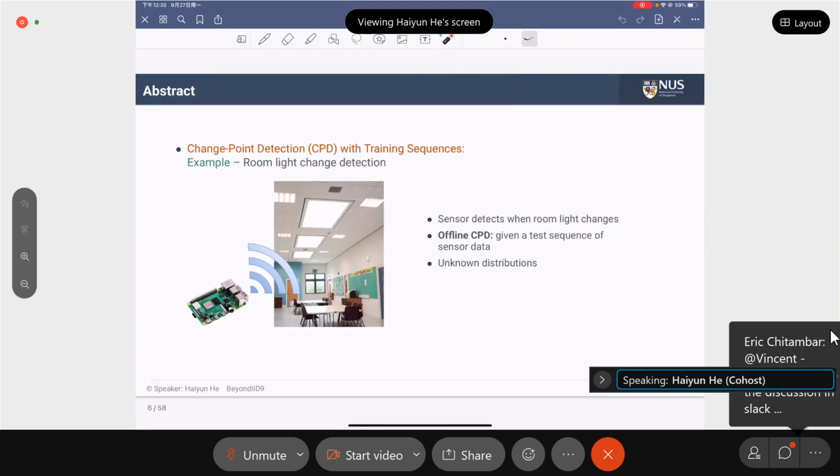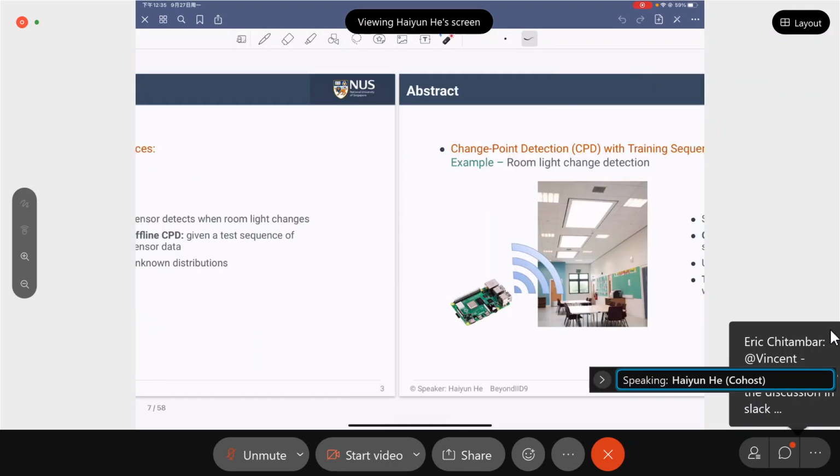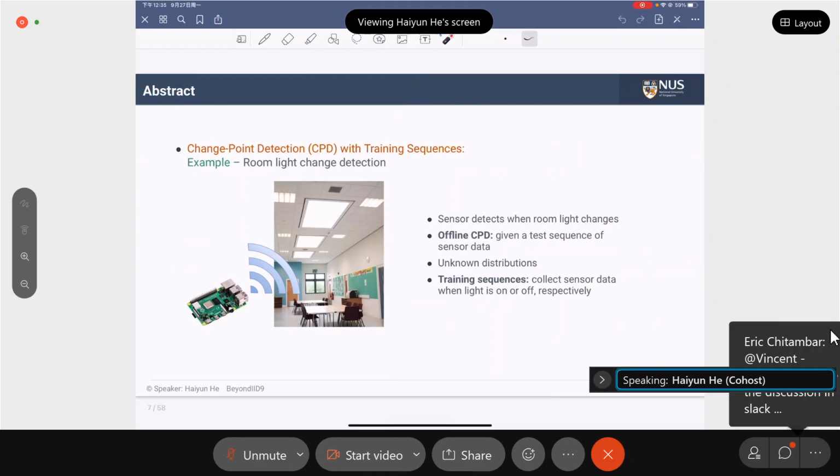Since we don't know the underlying distributions of the sensor data in this environment, we can only collect another two sequences of sensor data, under the situation when the light is on or off, respectively. We call these two extra sequences training sequences. We can make use of these training sequences to design an estimator to find out where the change point is in the previously provided test sequence of sensor data.